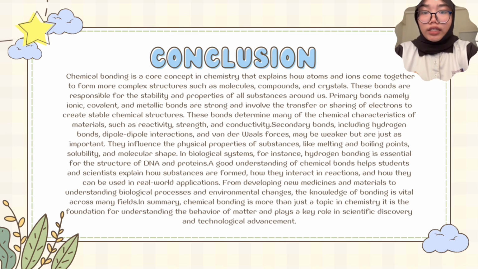A good understanding of chemical bonds helps students and scientists explain how substances are formed, how they interact in reactions, and how they can be used in real-world applications, from developing new medicines and materials to understanding biological processes and environmental changes. The knowledge of bonding is vital across many fields.